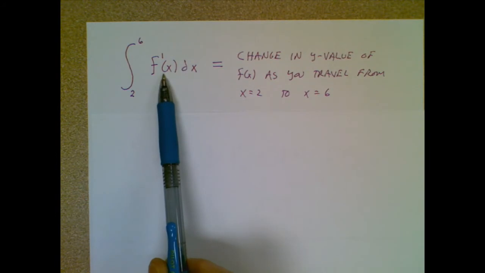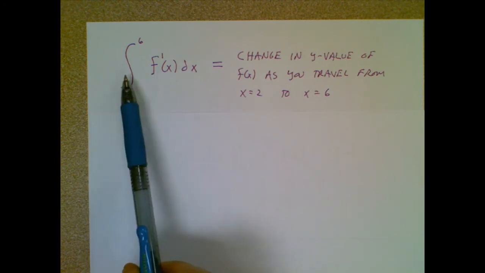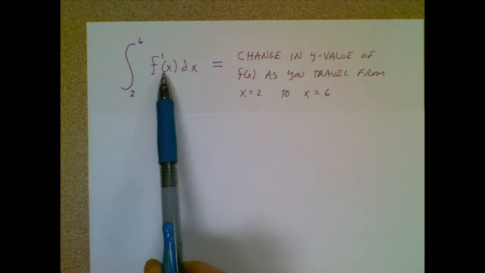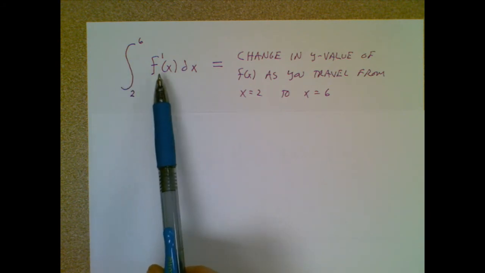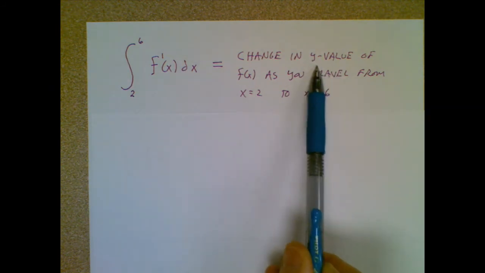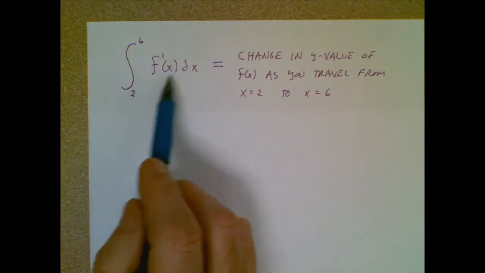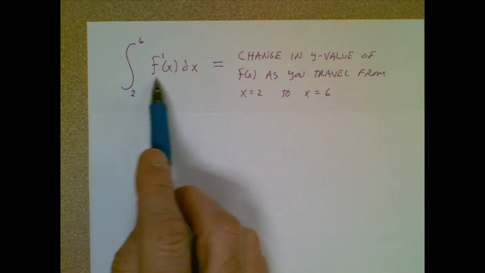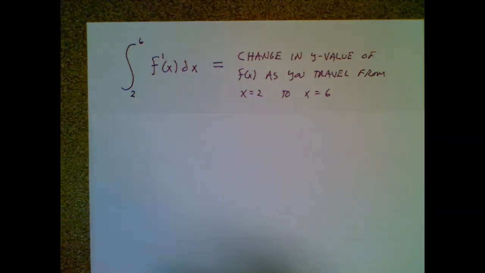F prime of x really is a rate. It's a rate of change, and they've told you that since Algebra 1. Slope is a rate of change. So when I integrate a derivative, I'm integrating a slope, which means I'm integrating a rate of change. And what it means is the ultimate change in y value of your original function. I'm going to show you this, but instead of using some symbolism that doesn't necessarily mean something, we're going to take an actual problem and just show you how that works.